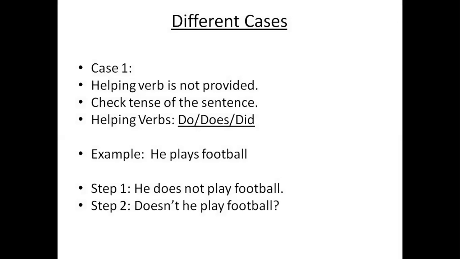For example, let's look into this. He plays football. Over here, it doesn't have a helping verb. So what we have to do is provide a helping verb in this and apply these two steps. Generally the helping verbs will be do, does and did. Now in this, he plays football. As the sentence is in simple present and the pronoun he is used, we use the helping verb does.